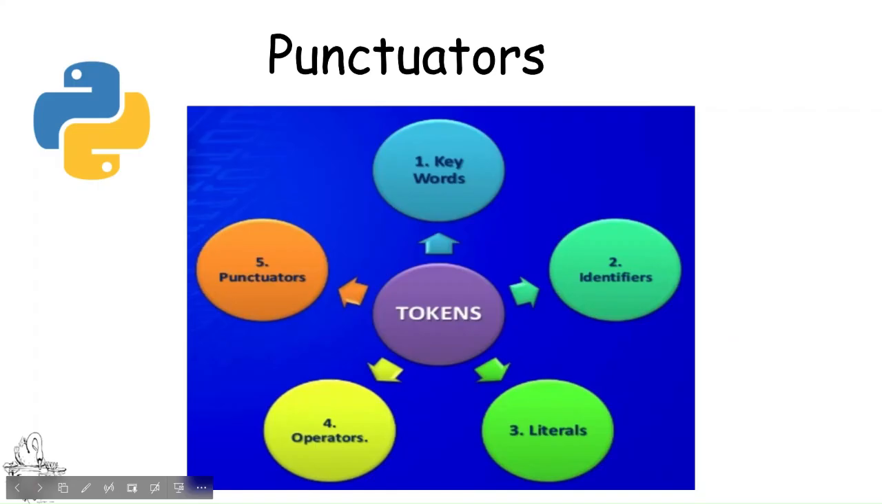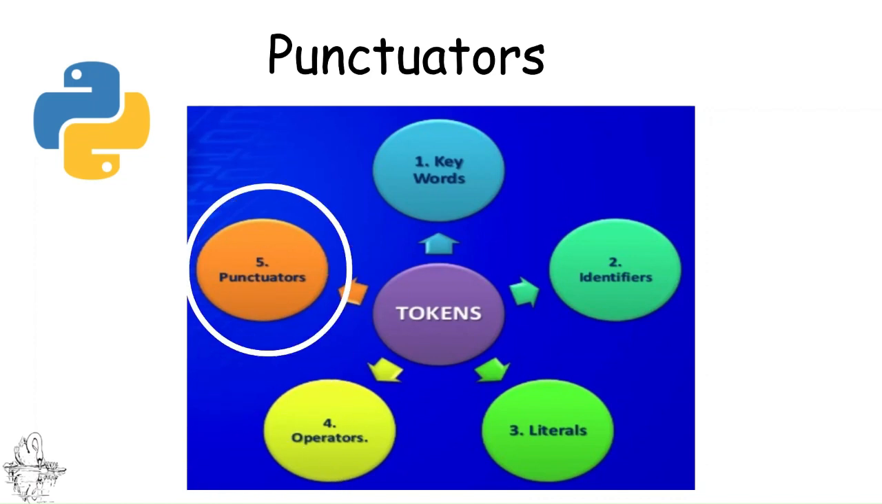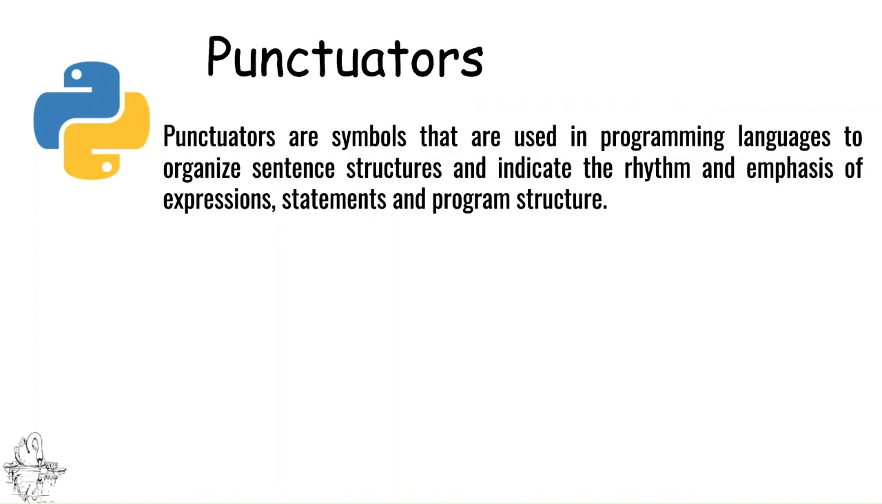What are punctuators? They are symbols that are used in programming languages. What are the different programming languages? There are different programming languages like Python, C programming language, C++, and so on. And these punctuators are used to organize sentence structures. What do they use to organize the sentence structures? They use colon, semicolon, hash. These are some of the examples of punctuators.